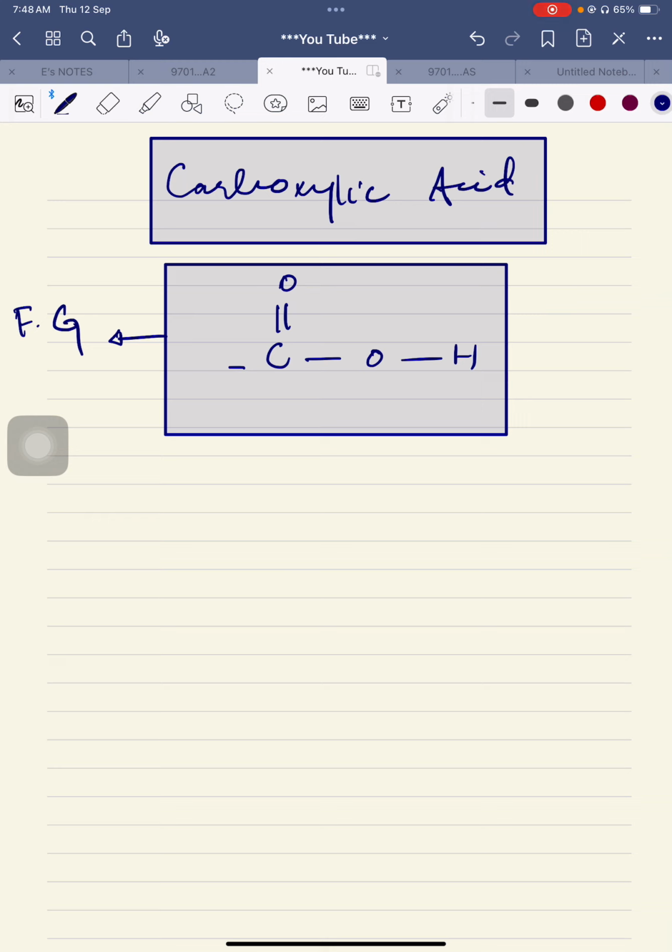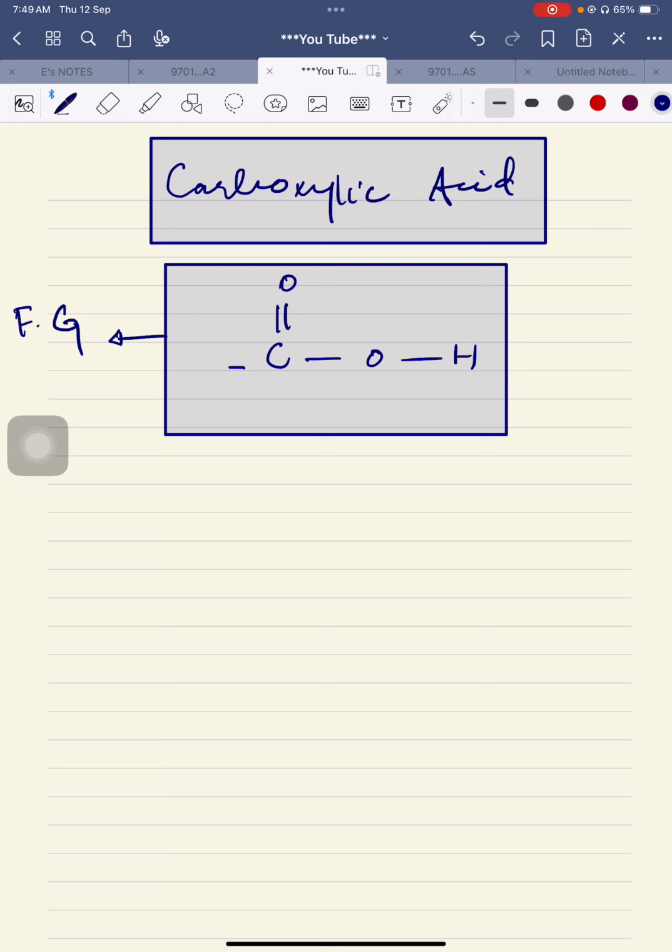Number two point is this: as carbon has to make four bonds always, here it is making one here, second here, third here. Definitely the fourth bond will be here, and this bond is connecting this carbon with the remaining part of the carboxylic acid. Now there is one exception which I'm going to tell you shortly. But before that, for example, just have some practice of writing the formulas of the carboxylic acids.